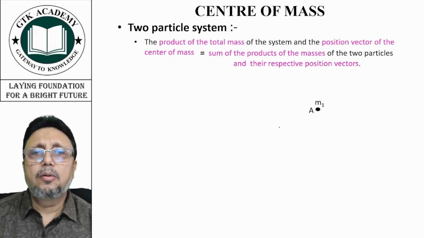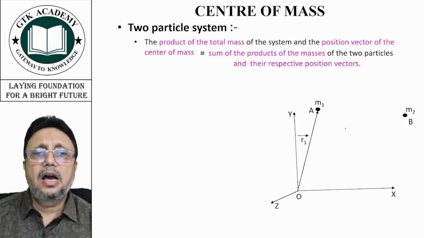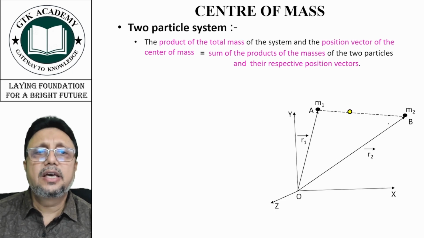Say we have mass m1 at A and mass m2 at B, and this is our coordinate axis. Now, let's say the position vector of m1 is r1 and that of m2 is r2. Now, if C is their center of mass, let the position vector of center of mass be r cm. We denote it by rcm.